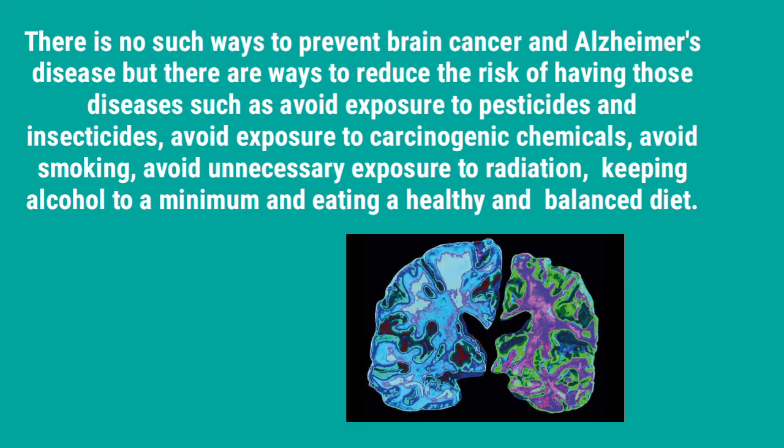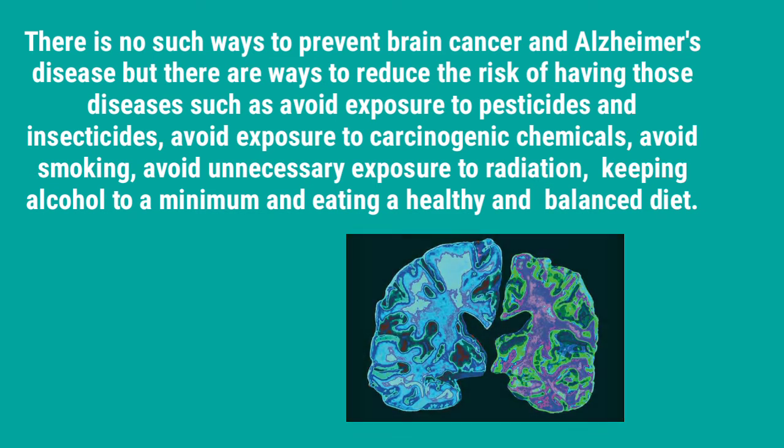There is no sure way to prevent brain cancer and Alzheimer's disease, but there are ways to reduce the risk of having those diseases, such as avoiding exposure to pesticides and insecticides, avoiding exposure to carcinogenic chemicals, avoiding smoking, avoiding unnecessary exposure to radiation, keeping alcohol to a minimum, and eating a healthy and balanced diet.